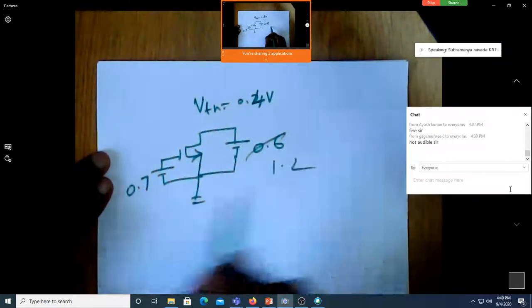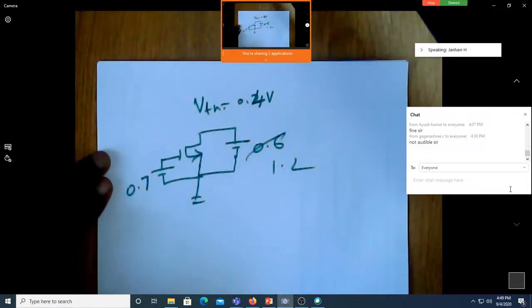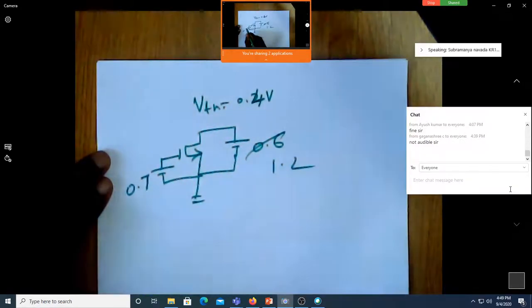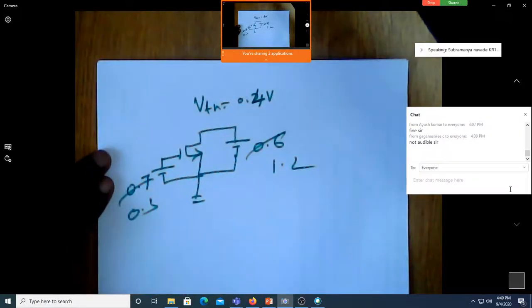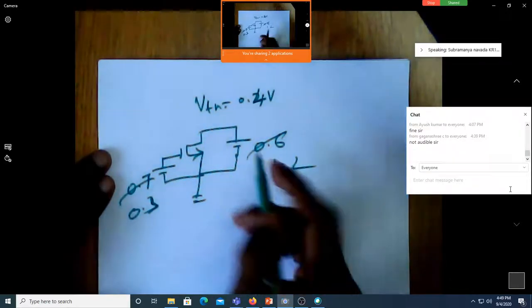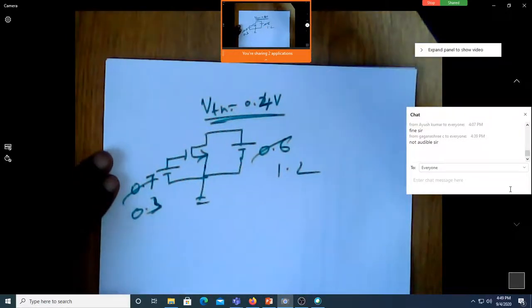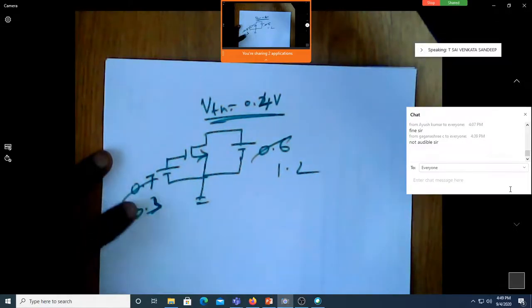If it is 1.2, still saturation. Now 0.3, tell me whether it's saturation, linear, or cutoff. See this, VTH is 0.4. Is the MOSFET off? Possible. Off, cutoff.